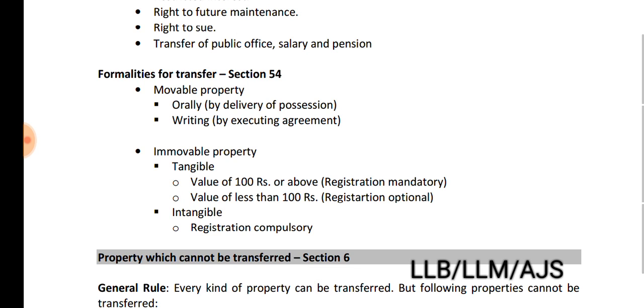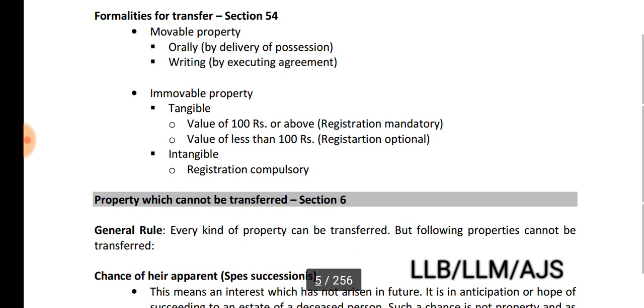Section 54, that is formalities for transfers. It is very important. Movable property, immovable property. Formalities may be as regards movable property as well as immovable property. In case of movable property, it may be transferred orally or by writing. Orally means by delivery of possession. Of course, it is transferable in writing by executing an agreement, but in case of immovable property, it's different.